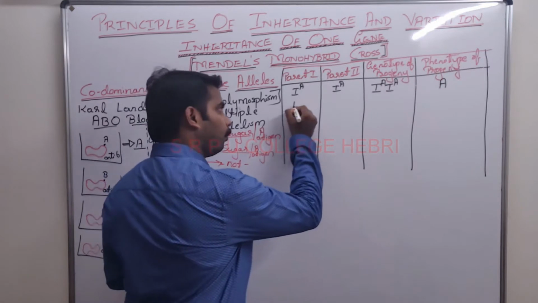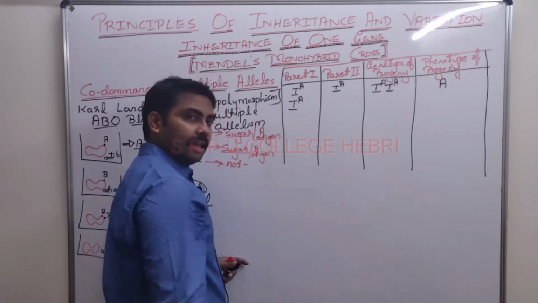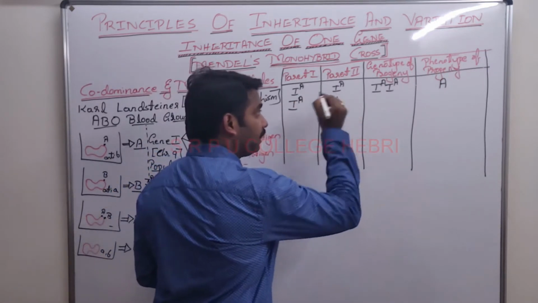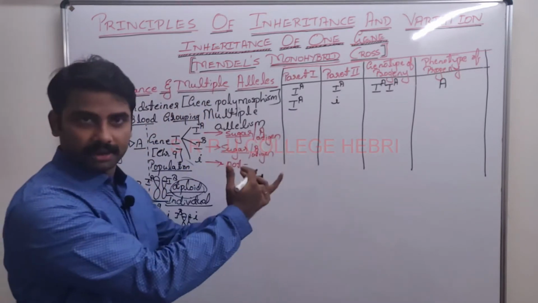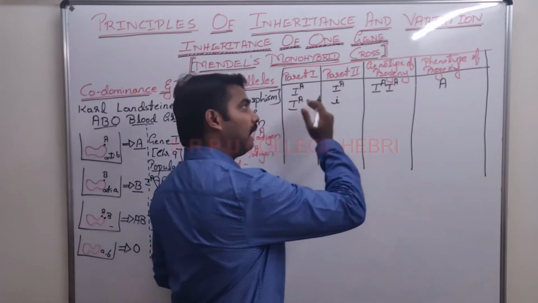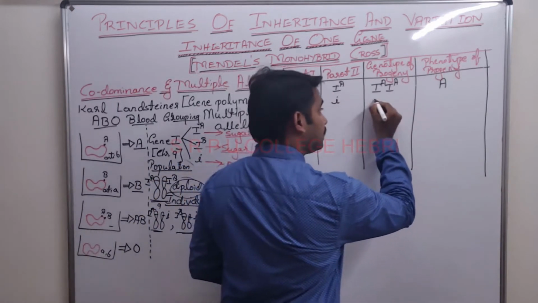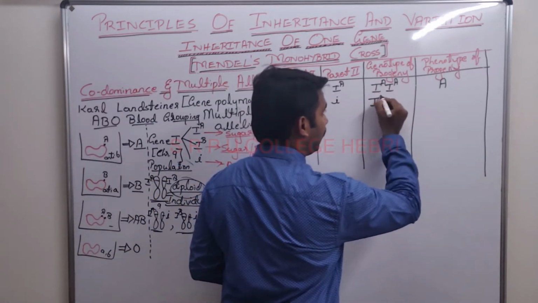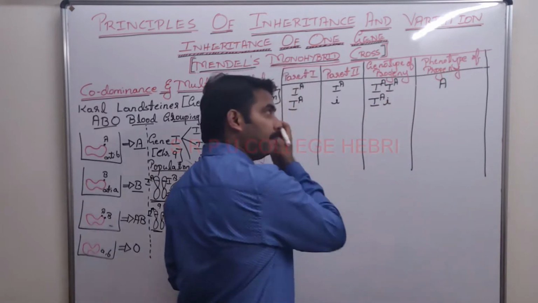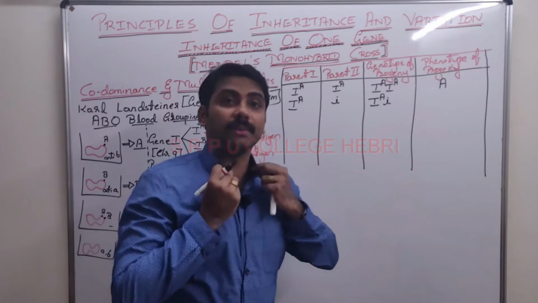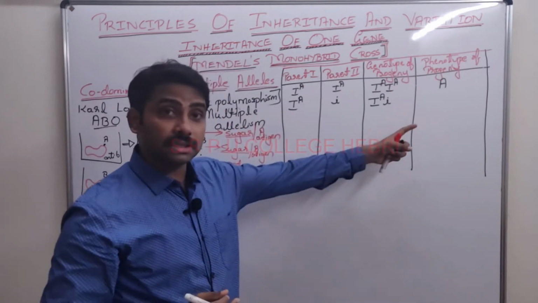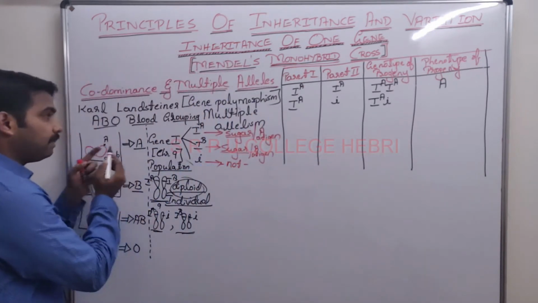Suppose one parent contributes IA and another parent gives the small i allele through ova or sperm, consider it either way. One is giving IA, another is giving i. When the zygote is formed, the genotype in that baby will be IAi. Can you guess the blood group of the baby? It is once again A blood group only.